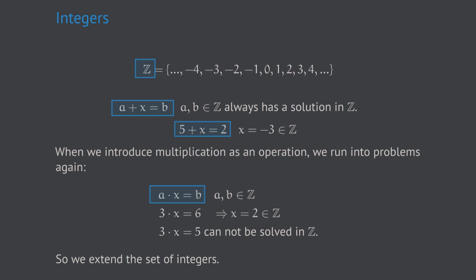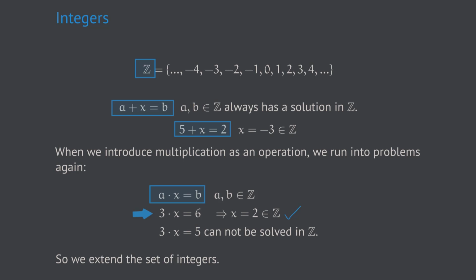But let's first have a look at a good example. 3 times x equals 6. Obviously, the answer is x equals 2, and 2 is an integer number, so everything is nice.